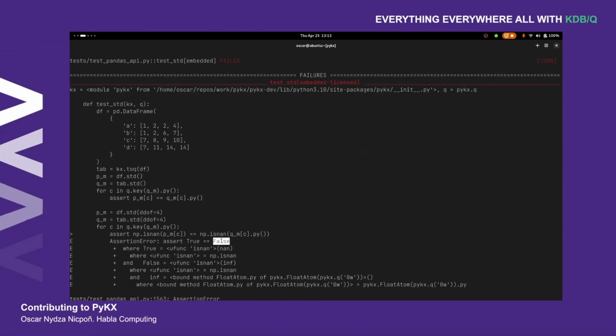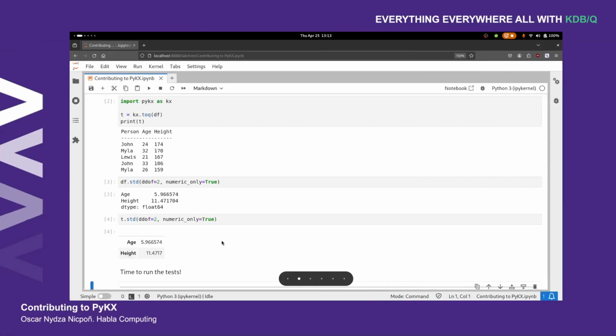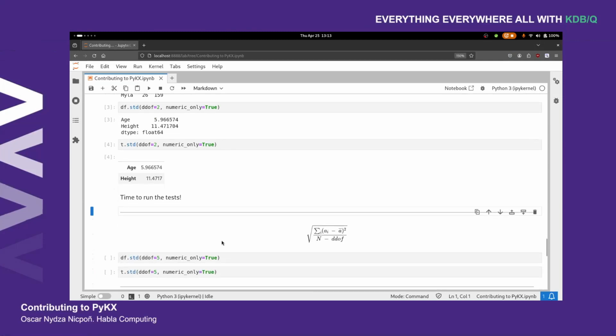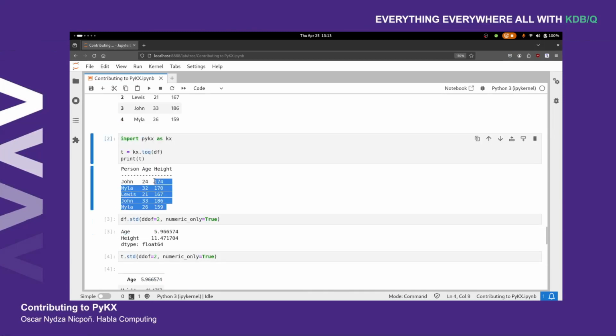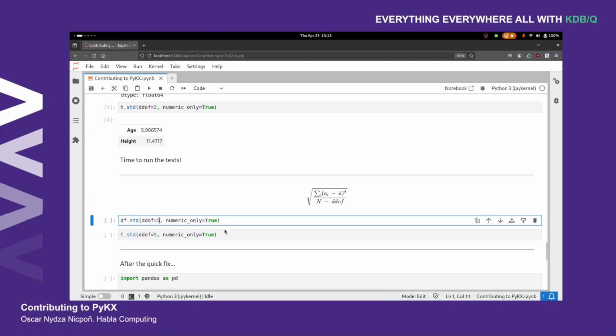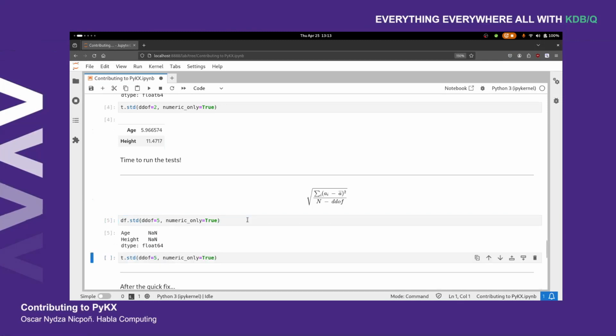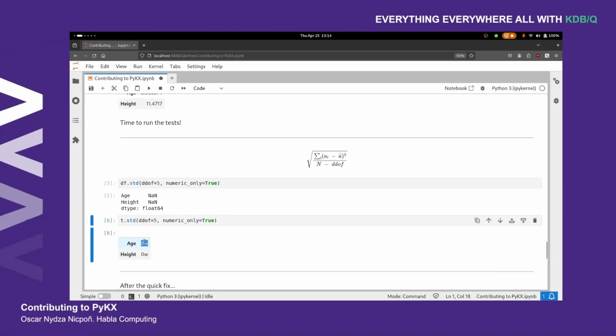So let's go into our notebook once again, and let's try this once more. Okay, and you can start to see the issue right here. Our data frame had 5 entries, so we are going to be running with DDoF of 5 in this case, and we can see that pandas is returning not a number, so a sort of null value, and PyKX instead is returning an infinite value, right?